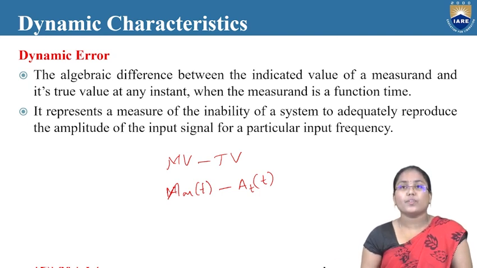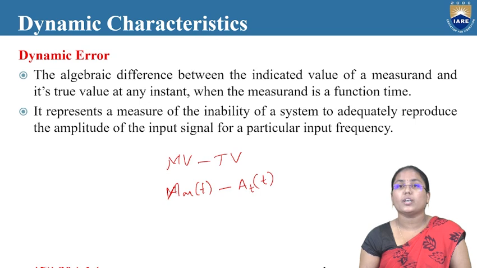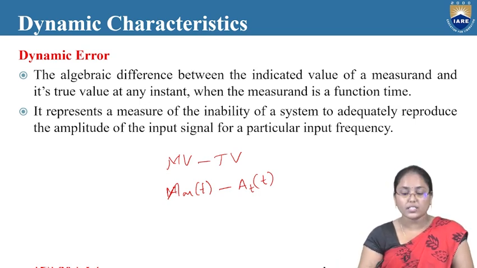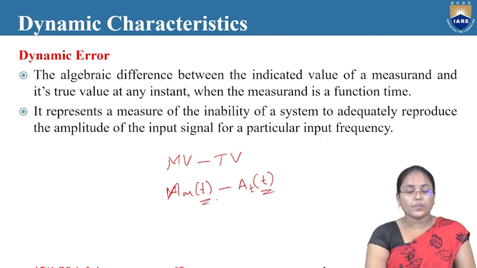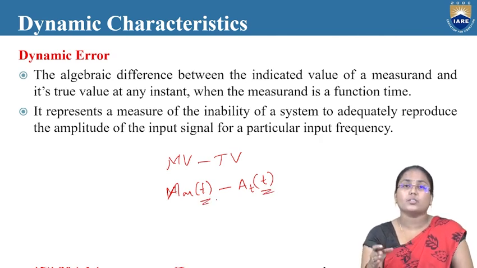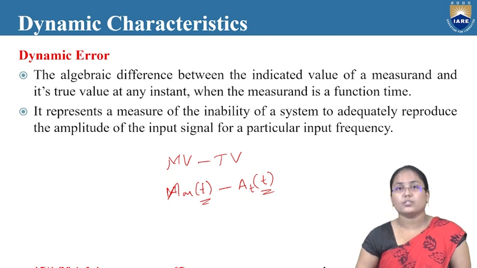It represents a measure of the inability of a system to adequately reproduce the amplitude of the input signal for a particular input frequency. That is, with a change in time, definitely there will be a change in the measured values and the true values, and the difference between these two things over a period of time is nothing but a dynamic error. So with this, we have completed the performance characteristics of an instrument, that is, complete static characteristics as well as dynamic characteristics.